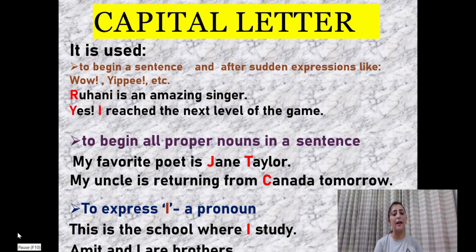To express I, a pronoun, we always use capital I, whether we use it in the beginning of the sentence, in the middle of the sentence, or towards the end of the sentence. Letter I is always capital. This is the school where I study. Now it is coming towards the end of the sentence, so we are writing letter I capital. Amit and I are brothers. So I is appearing here in the middle of the sentence. Pronoun I is always written in capital letter.